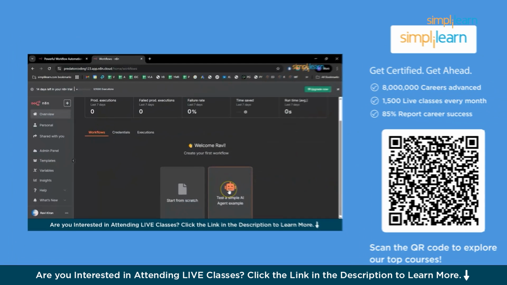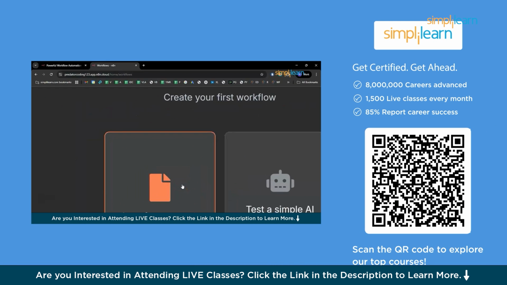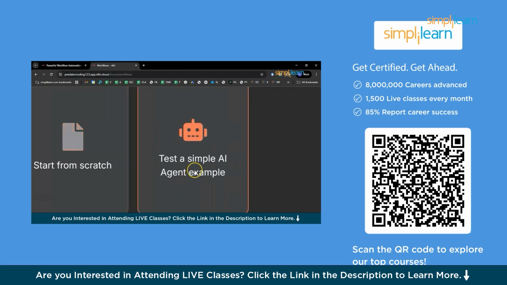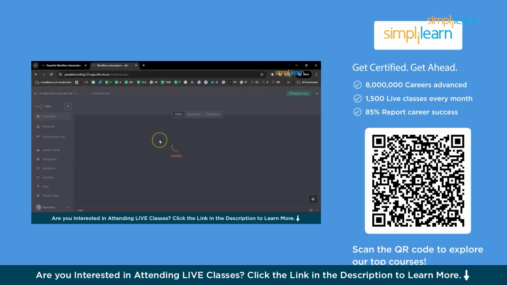And there are the applications. You can begin with building a simple AI agent, or you can also get started from scratch. So there's the AI agent and the scratch one. So let me go back to the normal version of the screen. I'll be expanding the screen based on the requirements.